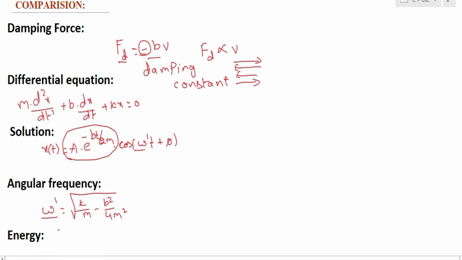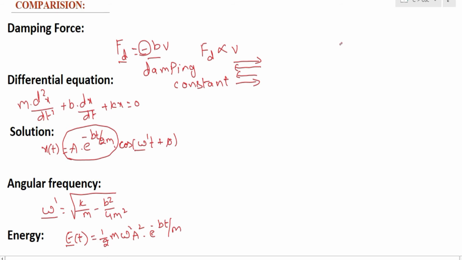Now let us see the expression for energy. The expression for energy is given by E of t, which is a function of time. That means this energy is changing with respect to time. It is given by E of t equal to half m omega square A square into e power minus bt by m. Here also you can observe that this energy depends upon b, that is the damping constant or medium, upon time, and upon the mass of the system or mass of the bob. So there will be a decrement in energy with respect to time.